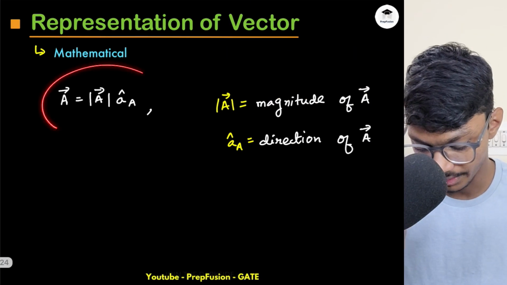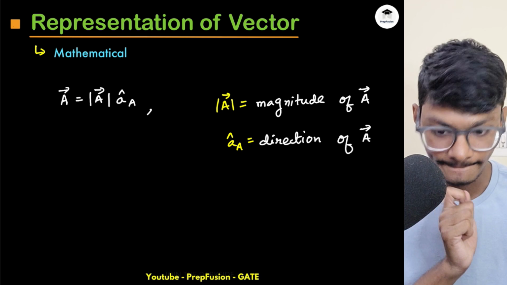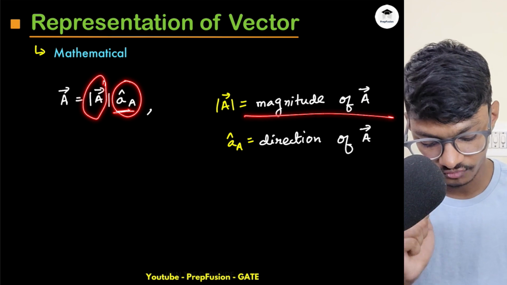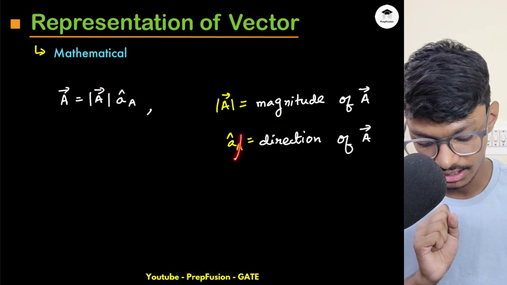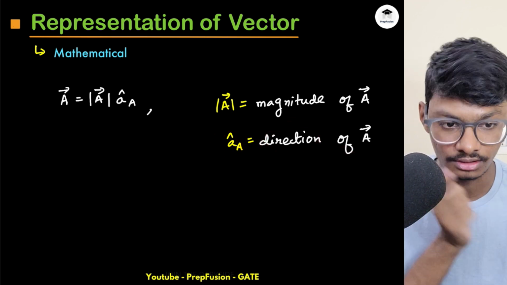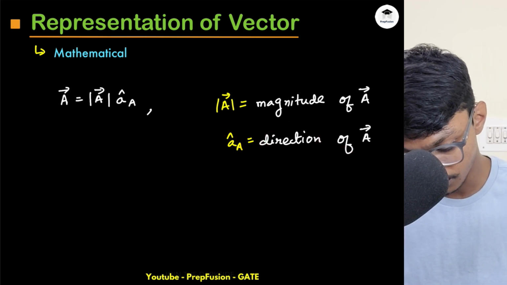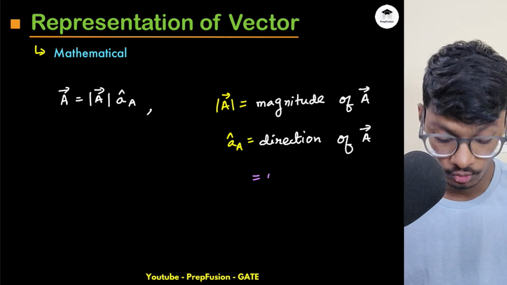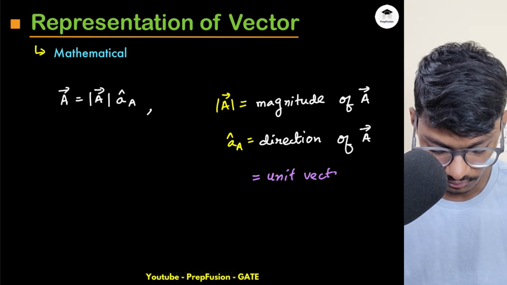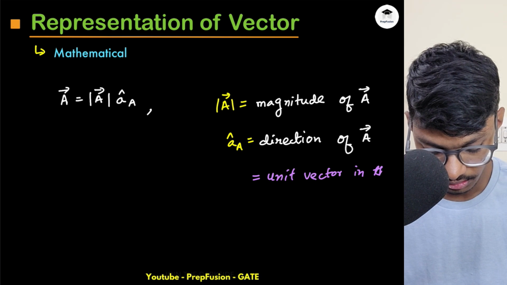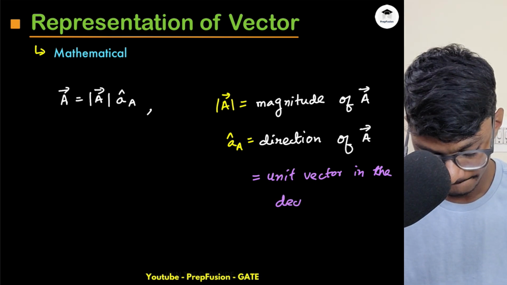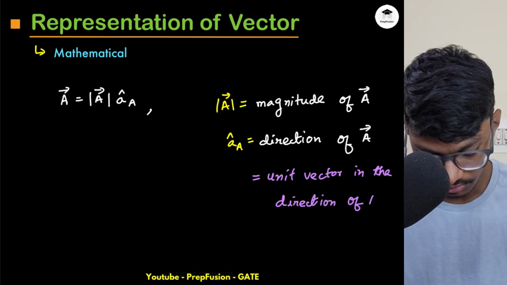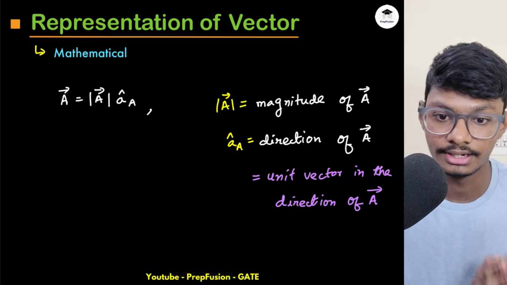Okay, now let's go to the mathematical representation. Mathematically it is written like this. If I have vector A, it will have some magnitude and some direction. Basically A is the magnitude of A, and A cap, this is known as the cap. A cap is the direction of the A vector, or A vector is also written like this, that it is the unit vector in the direction of A. It is a unit vector in the direction of A.